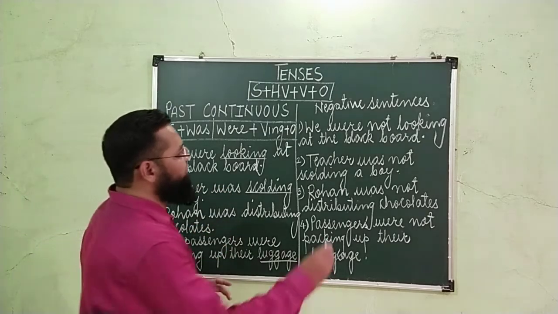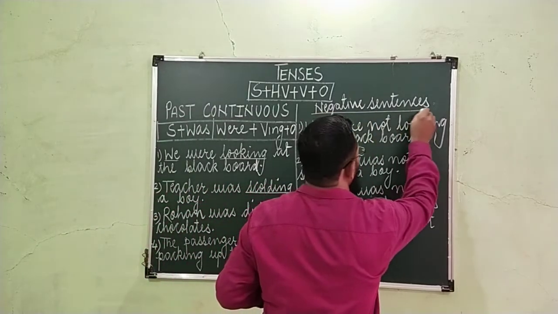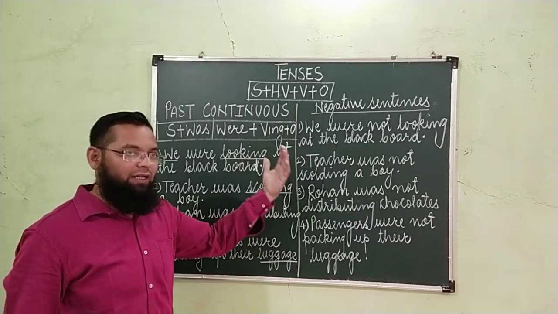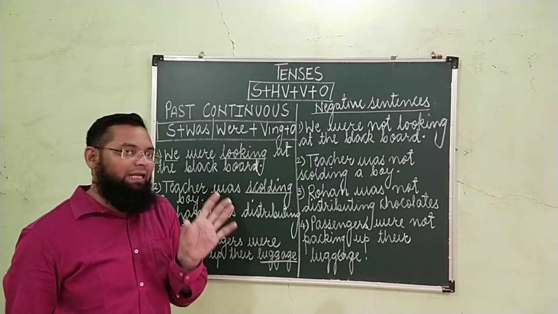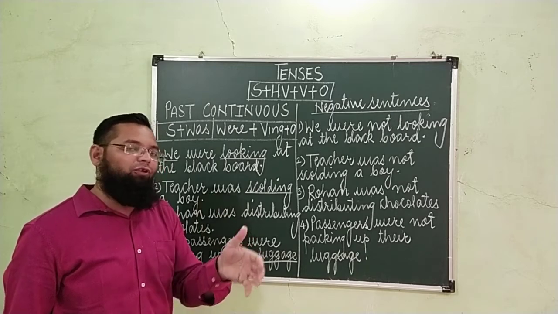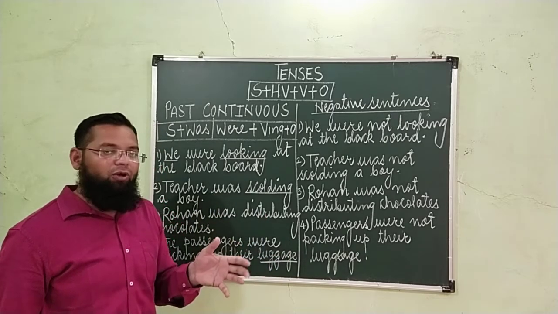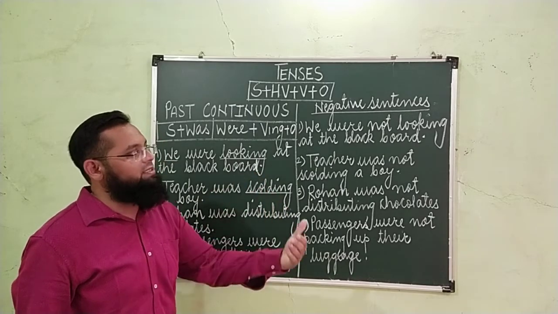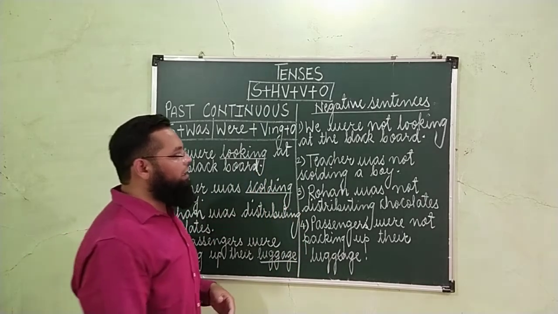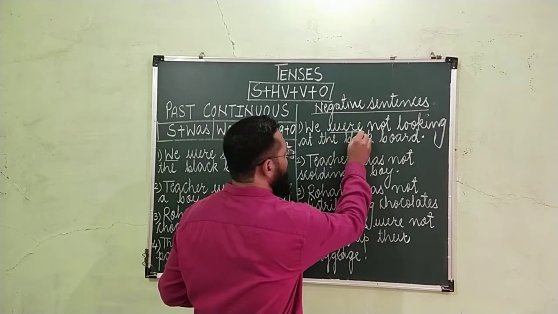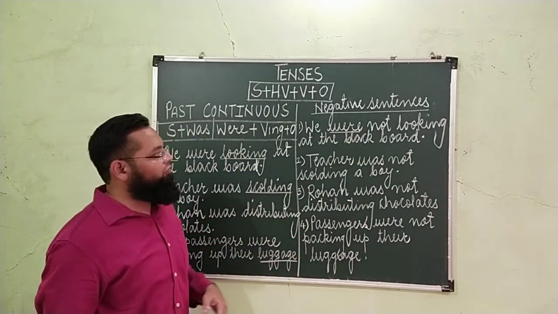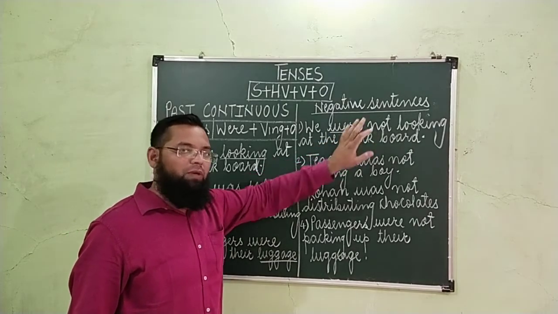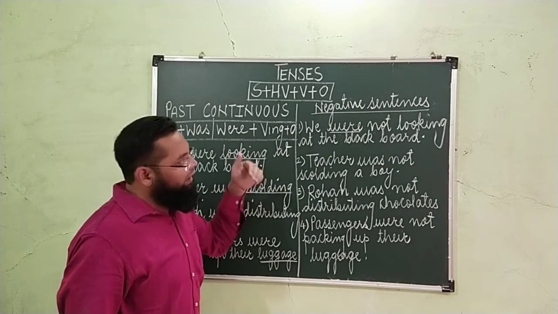Now let's have a look at the negative sentences also. Now what should we do to make a positive sentence a negative one? I am not talking about negative only. Only negative will be different. अगर मैं सिर्फ कहूँ negative तो कुछ अलग होता है वो. That we are going to discuss later on. अगर मैं negative sentence कह रहा, so we have to add not after the helping verb. So what is the helping verb in the first sentence? Were. उसके बाद आपको not use करना है to make a positive sentence a negative one.